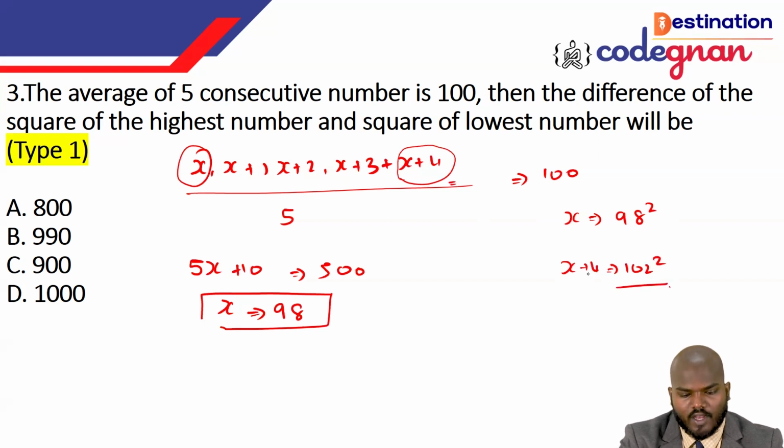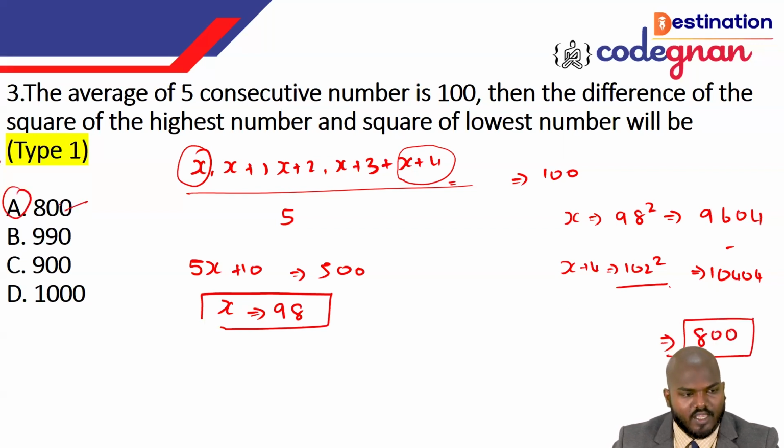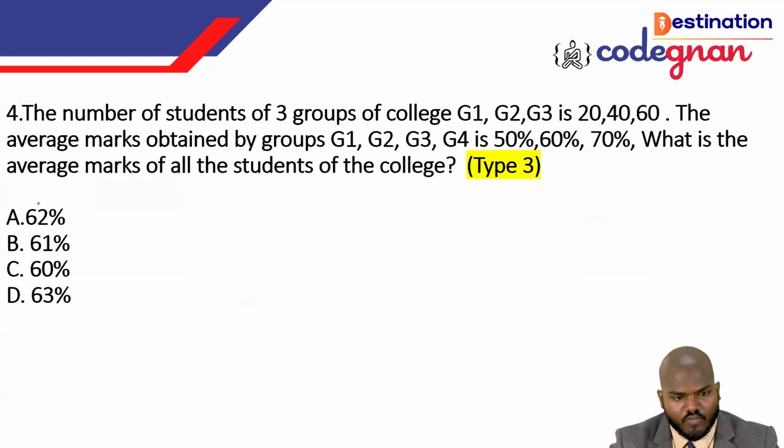You have learned the square values, right? So what is the value of 102 squared? Anyone know the answer? No. Okay, you can call it 10404. And the same, 98 squared is 9604. They are asking for the difference of these. If you take the difference of these values, you will get 800. So probably option A is the correct answer with respect to the question they have indicated here. Okay, we'll move to the next question.